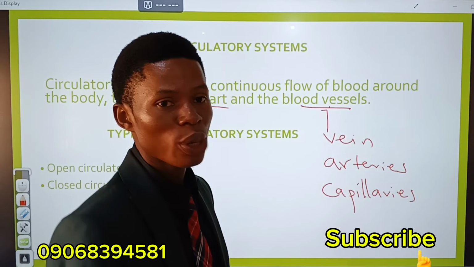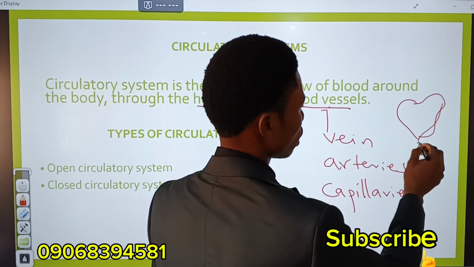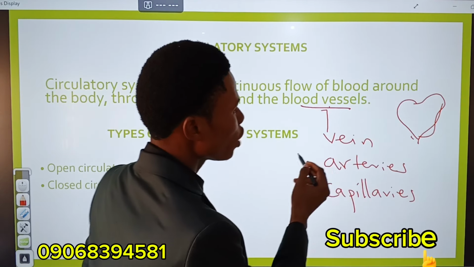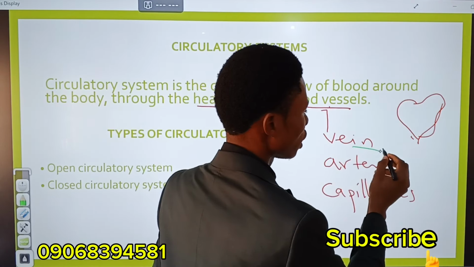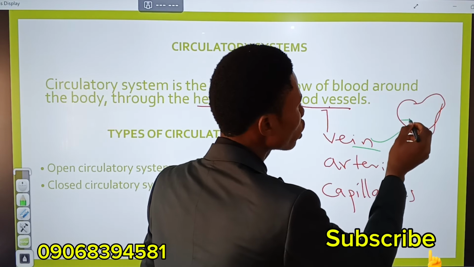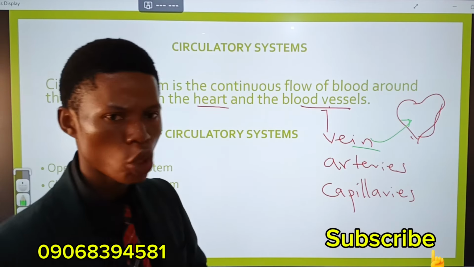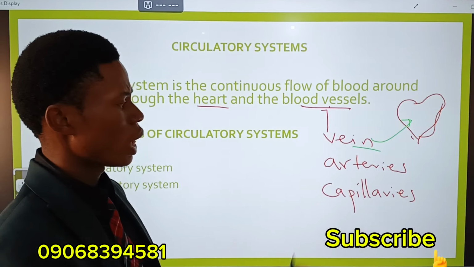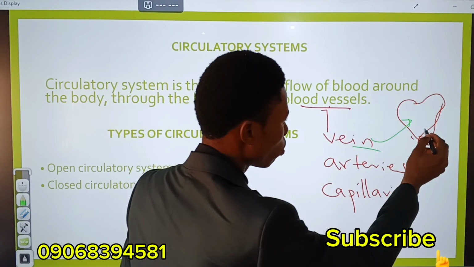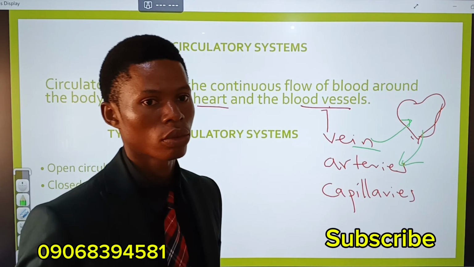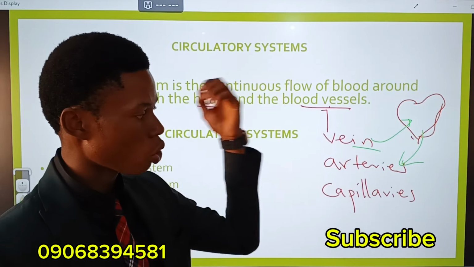Now, remember that the pumping device is the heart, right? Let me use this sign for the heart. The heart. Now, if you look at the spelling of vein, it ends with what? I-N, right? In. The vein takes blood into the heart. Anytime you hear vein, just know that blood is running into the heart. The vein takes blood into the heart, while the artery takes blood out of the heart. Do you get that? Vein takes blood into the heart, I-N in. Artery takes blood out of the heart.